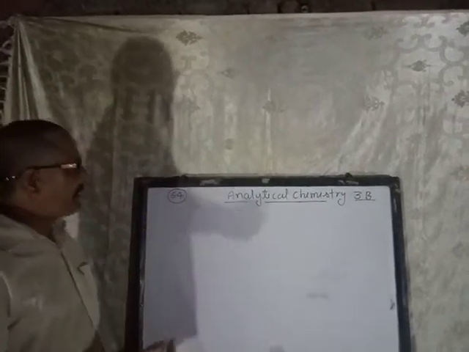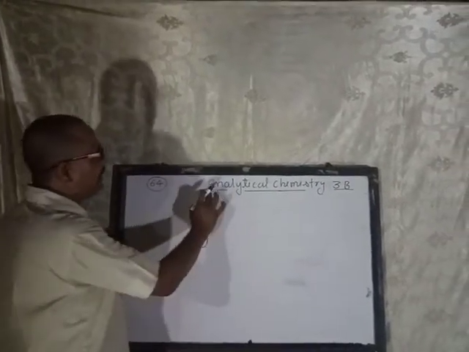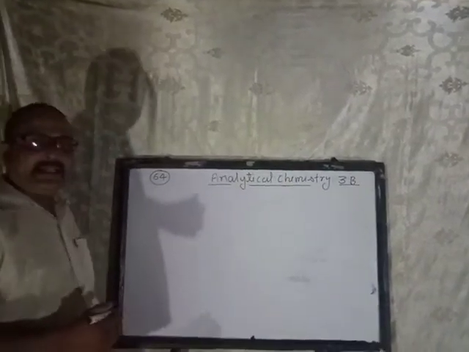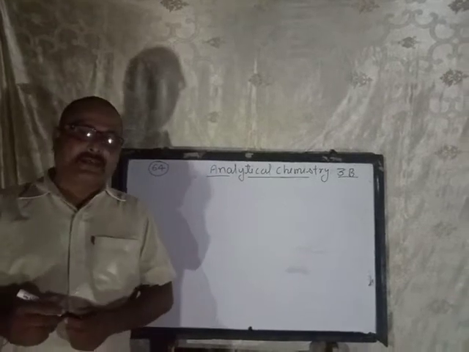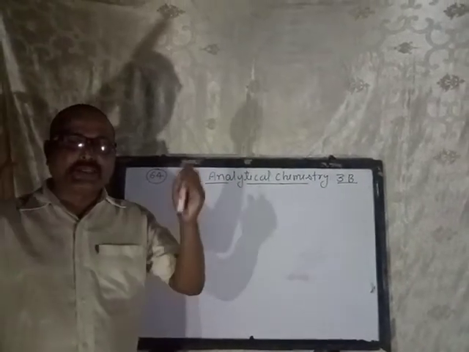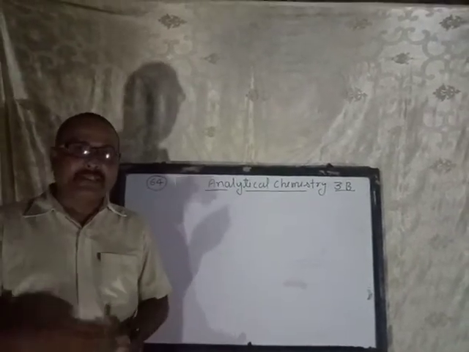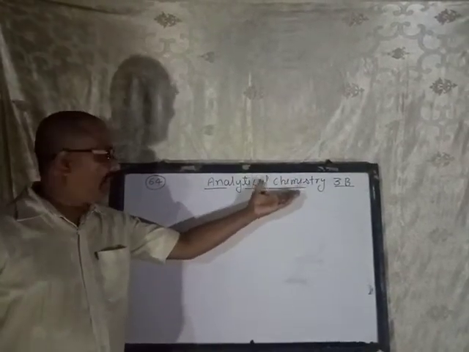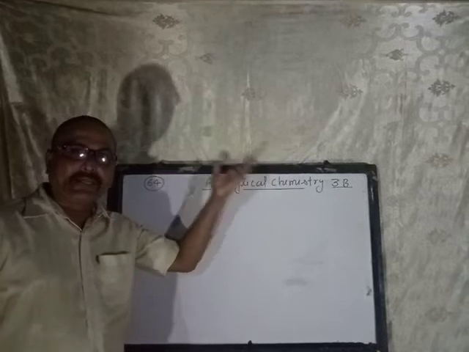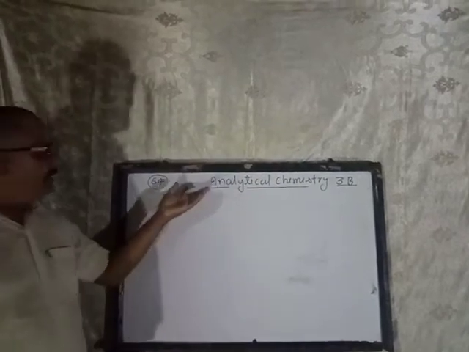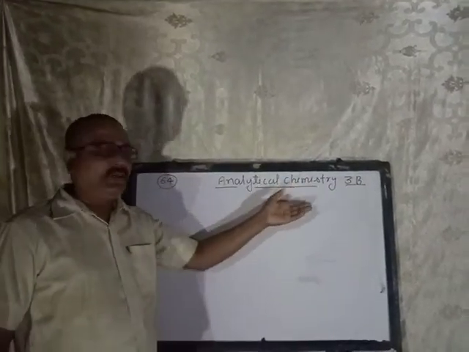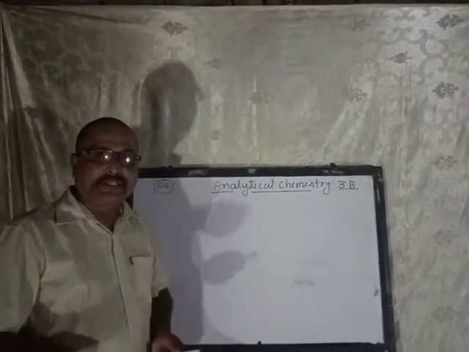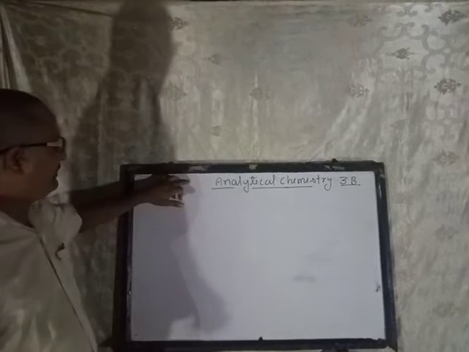Now I am going to start your new unit, analytical chemistry. That is Unit 3B. Analytical chemistry means practical chemistry. What you are going to do in the lab, experiments, everything involved in analytical chemistry or practical chemistry. That is a very interesting chapter, and you will enjoy it in the lab when you do the experiment and find the observations.